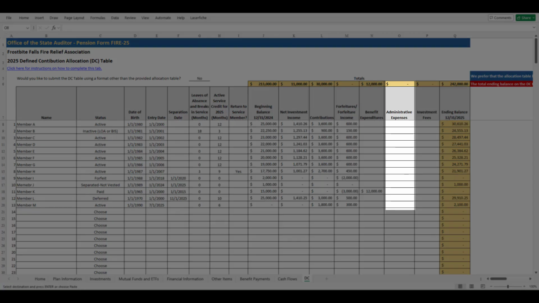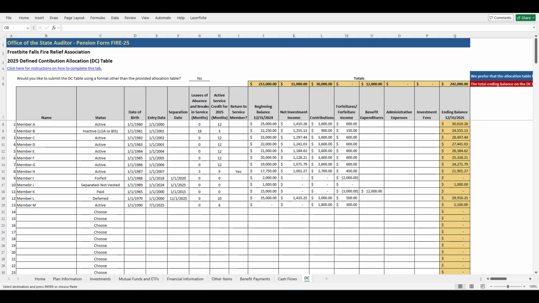The total amount of any administrative expenses paid from the Relief Association Special Fund during the reporting year can be found in the Financial Information tab of the FIRE form in line 2. Note that the investment management fees should not be included as administrative expenses and will be deducted in the next column. The admin expense amount should be deducted from the members as defined in the Relief Association's bylaws. Enter the administrative expense deduction as a positive number on the DC table, and the form will subtract the amount from the member balances.